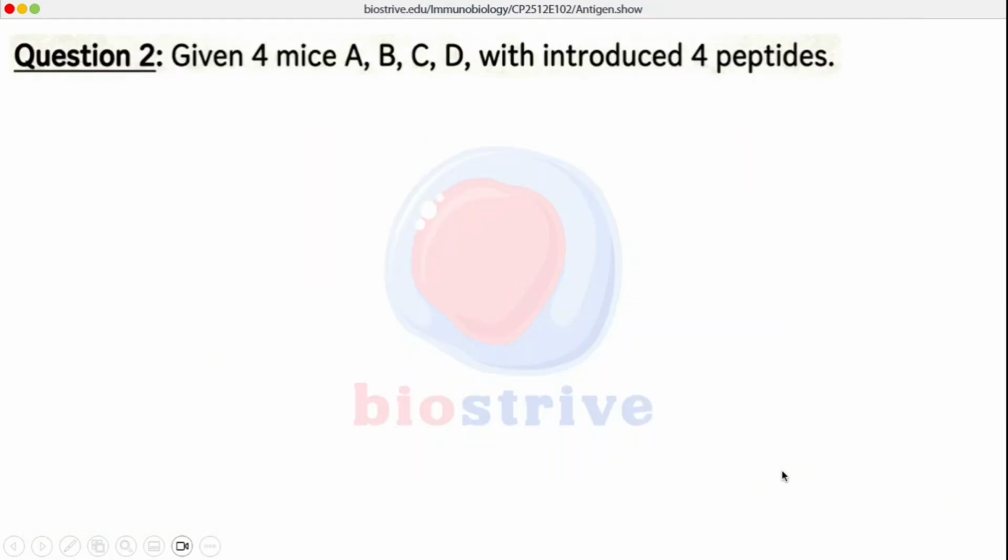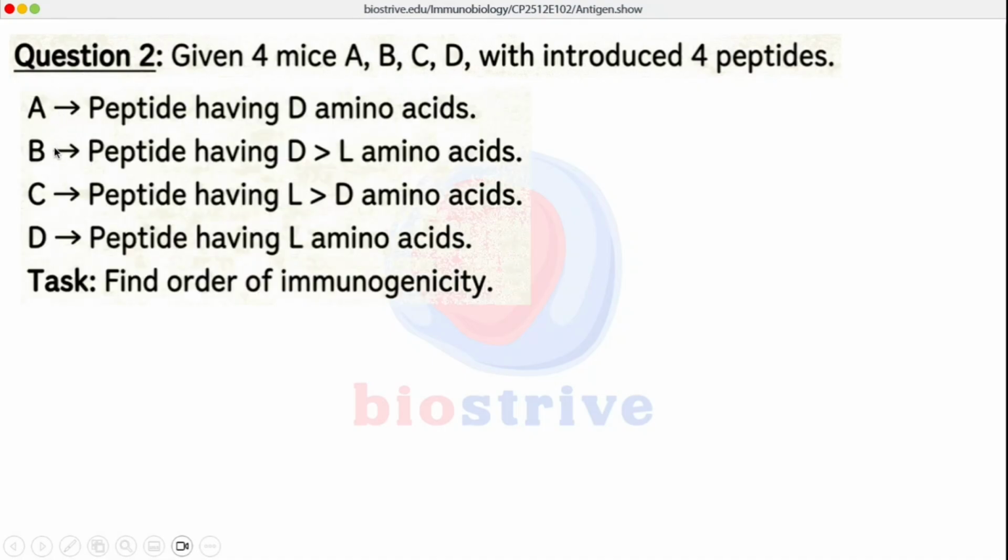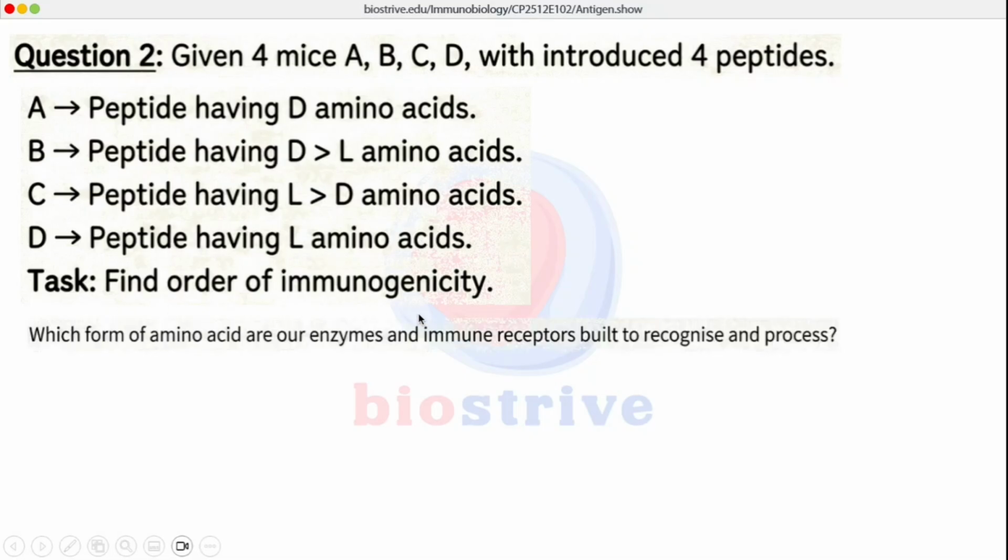Let's get to another question. We are again given 4 mice A, B, C and D, which are injected with different peptides. Mouse A is injected with a peptide which has all D amino acids. For mouse B, we have more D amino acids as compared to L amino acids. For mouse C, we have more L amino acids as compared to D amino acids. Let's consider that the length of the peptide is the same in all 4 mice, and D is injected with L amino acids only. Find out the order of immunogenicity.